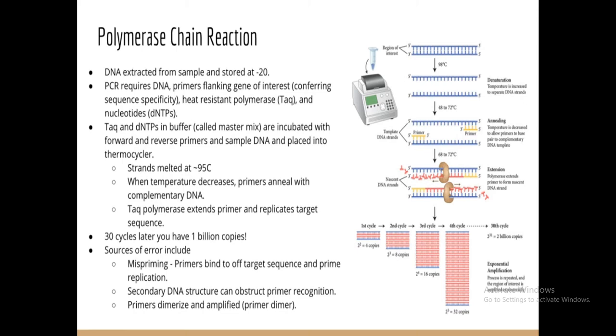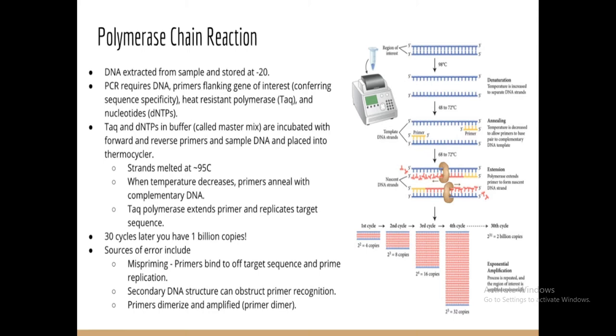The next technique is polymerase chain reaction, where we extract the DNA from the sample and store it at minus 20 degrees centigrade. This technique is carried out in three different steps, working on a temperature module, also known as the thermocycler. The first is to denature the DNA at 98 degrees centigrade.